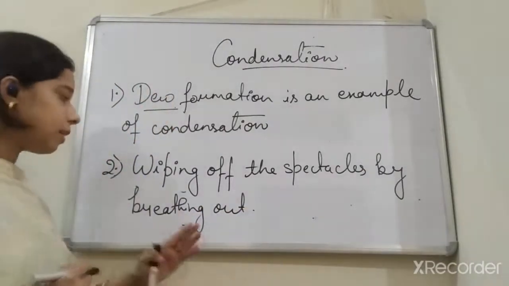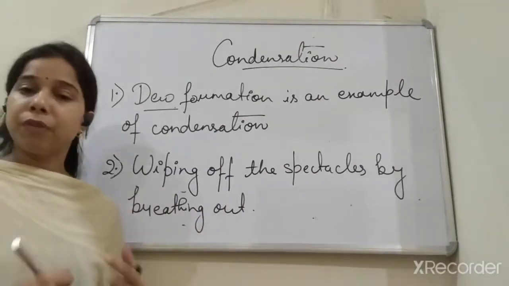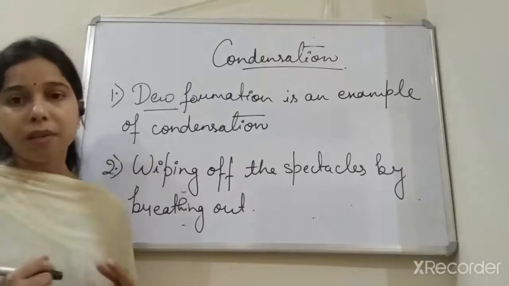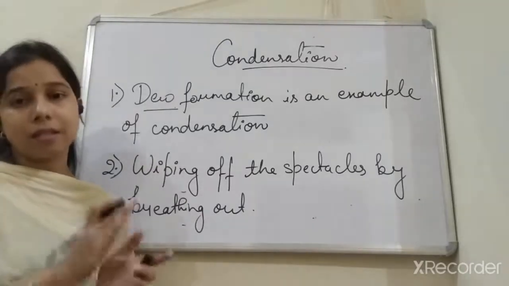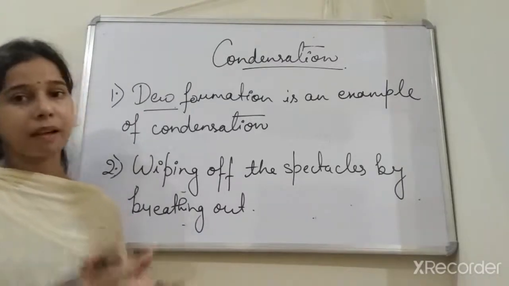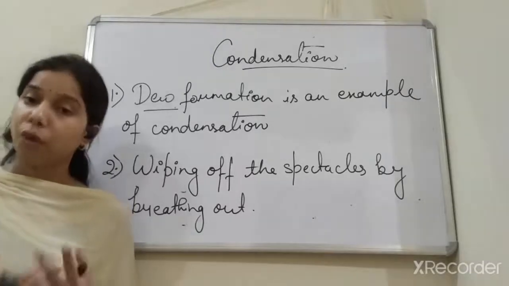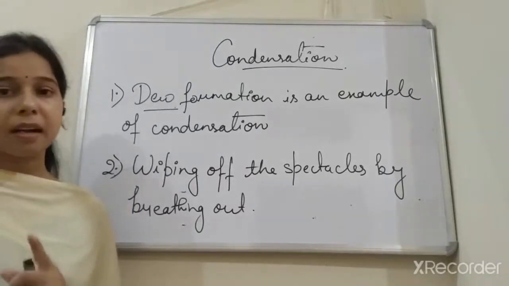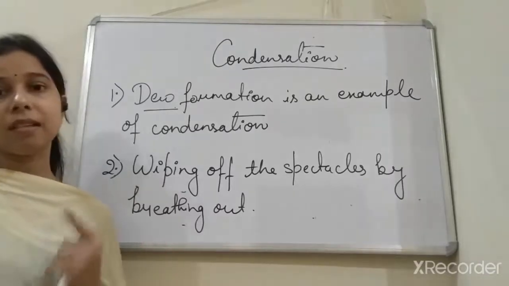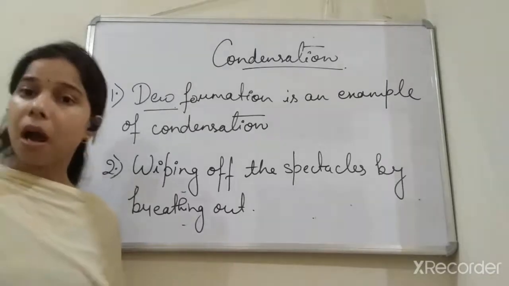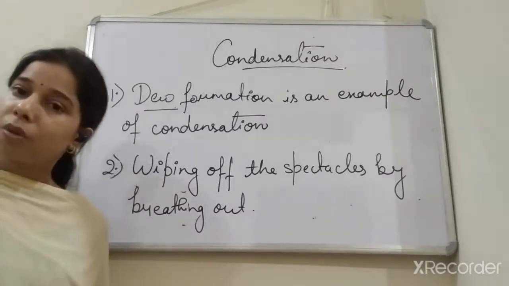Student, you can write how it occurs. Since we breathe out, the water vapor present inside our mouth sticks to the surface of the glass or spectacle, where it gets converted into water droplets. So you can see the condensation process occurs here: the water vapor in our mouth, as it came outside, due to low temperature got converted into water droplets.